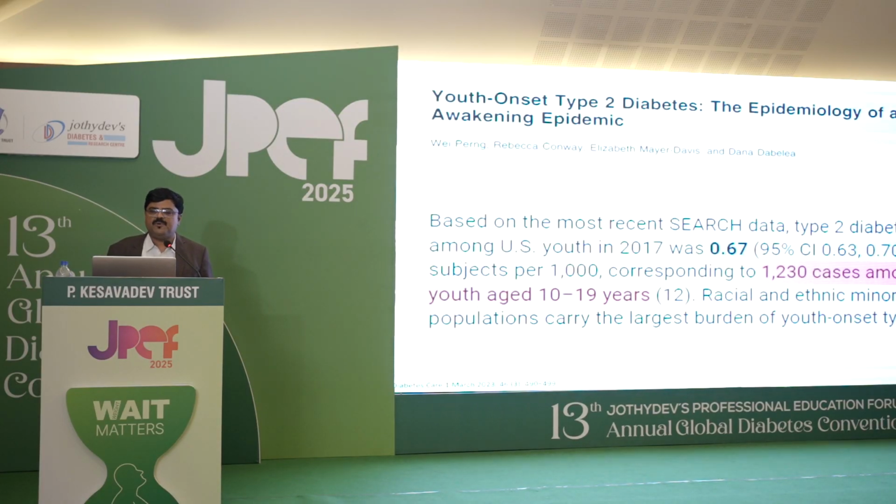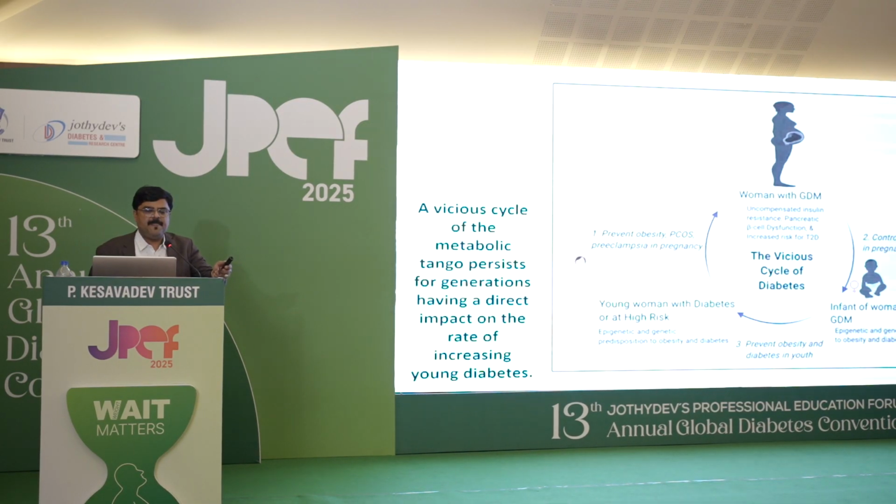So the youth onset type 2 diabetes, the epidemiology of an awakening epidemic, means it is showing, once again the area is emphasizing there is an increase in incidence of type 2 diabetes. The vicious cycle of a metabolic tango persists for generations, having a direct impact on the rate of increasing young onset diabetes. You can see here how the cycle goes, or the vicious cycle of diabetes, like obesity, PCOS, preeclampsia, hyperglycemia, like how the things have gone, happens in a woman with GDM.